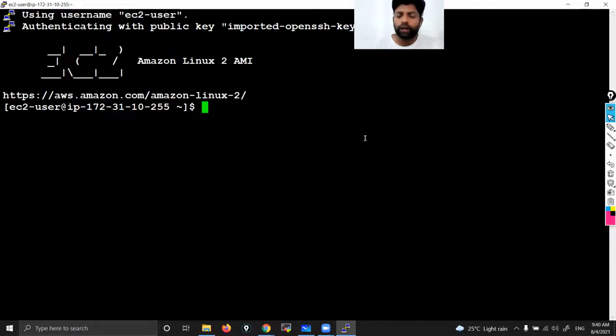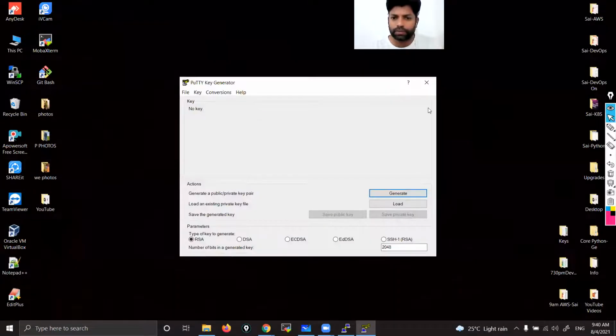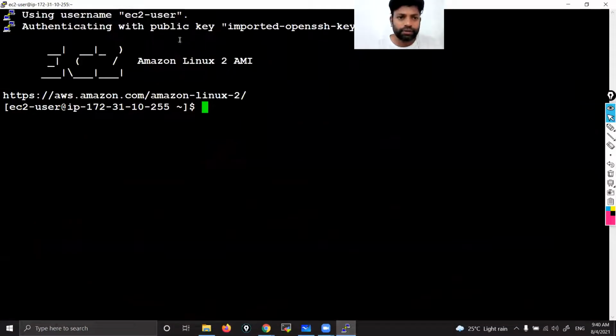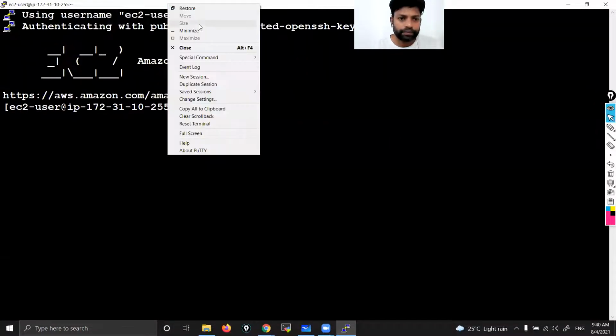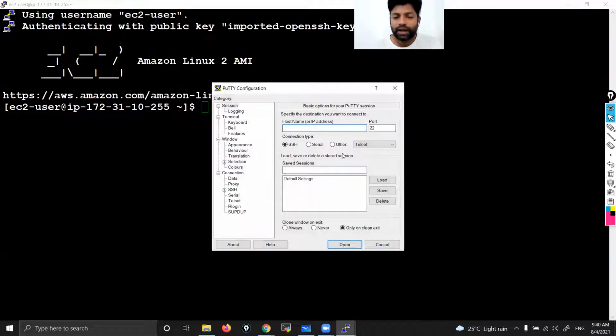Suppose you want to access one more Linux instance. PuTTYgen is anyway there, that you can open and convert the key whenever you want. You want to use one more PuTTY tool, but PuTTY is already engaged. Simple, guys. Here, right click, new session. Yes, you can see one more new thing. Like that, you can access any number of instances. That also we'll see in upcoming classes. We'll access multiple instances, right?